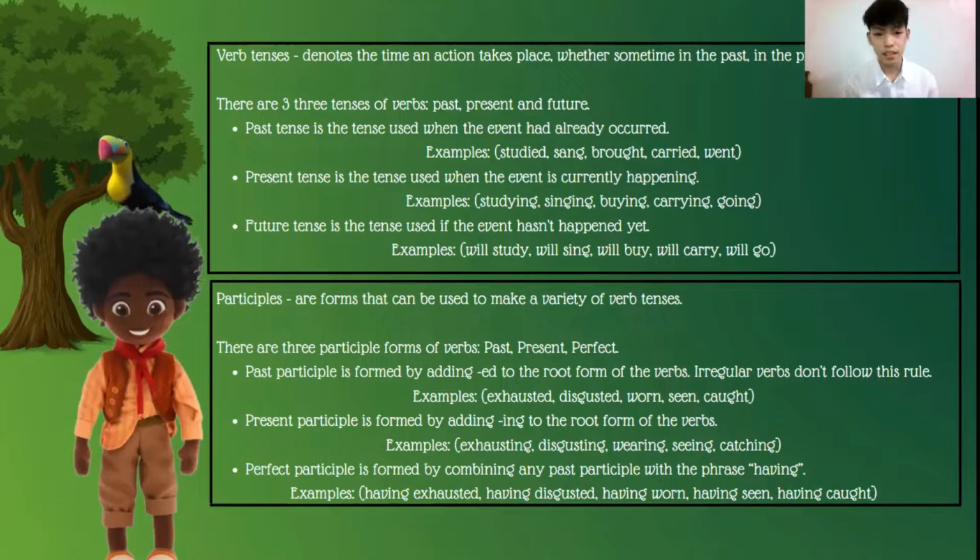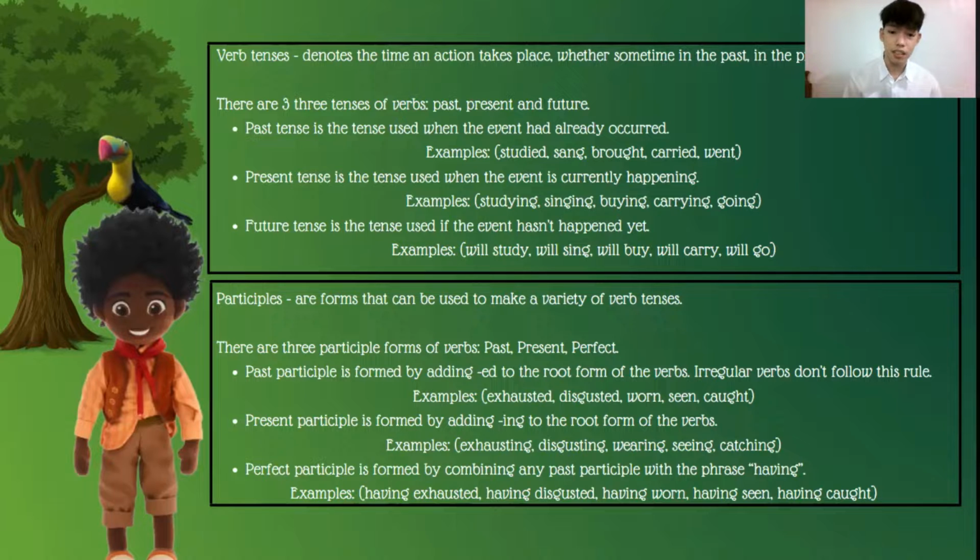So next is the participles. So participles are forms that can be used to make a variety of verb tenses. So these are the three examples of forms of verb, which is past, present, and perfect. So past participle is formed by adding ed to the root form of the verbs. Irregular verbs don't follow this rule, however. So we have the examples exhausted, disgusted, worn, seen, and caught.